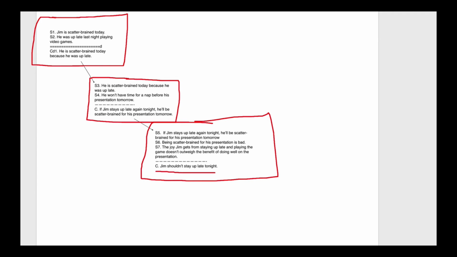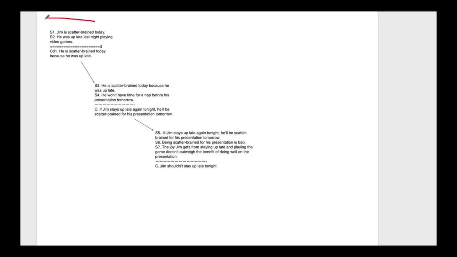Now, one thing that I want to point out, and I want to focus on this diagnostic tributary here. This is a diagnostic argument just like in Chapter 5. So what makes it a diagnostic argument? Well, how you can tell is you've got the double line here, and CD1, that just means diagnostic tributary. But what makes it diagnostic is that this conclusion is explaining some of this support. It's explaining either S1 or S2 or perhaps both. Now notice in these arguments, especially in the main argument, our conclusions don't explain any support. These are not diagnostic arguments. Only this one is a diagnostic argument.